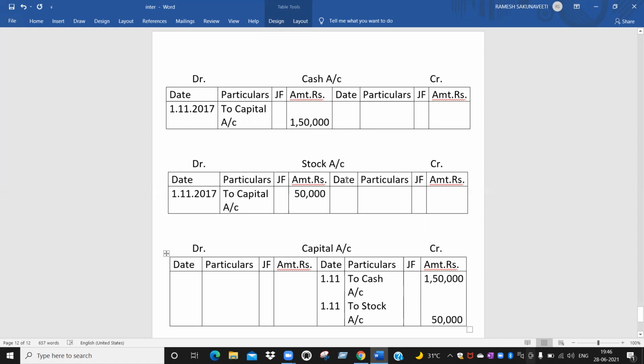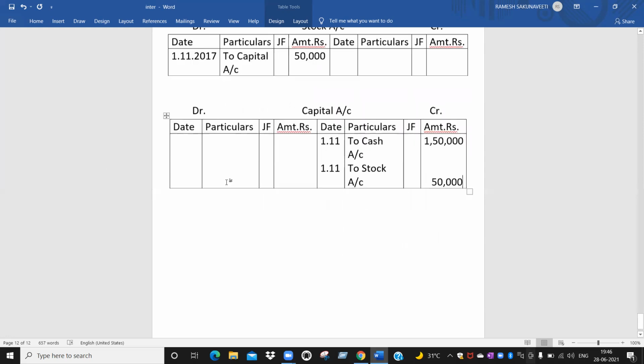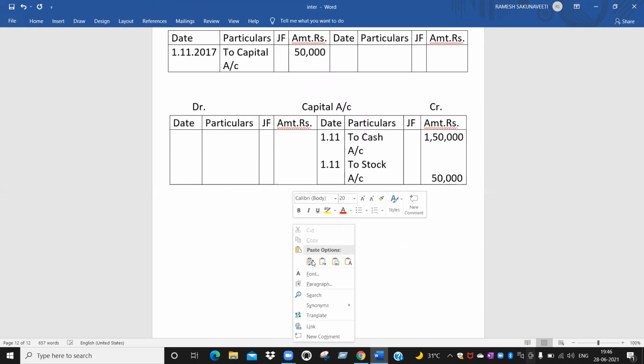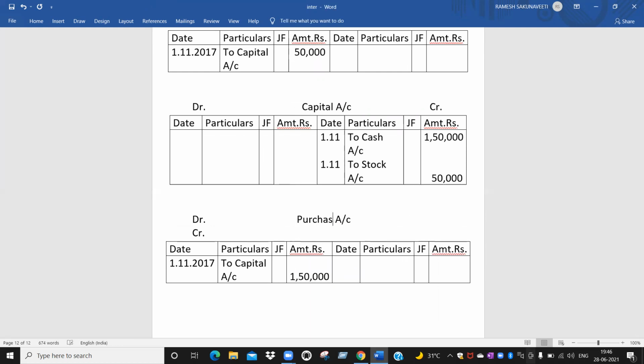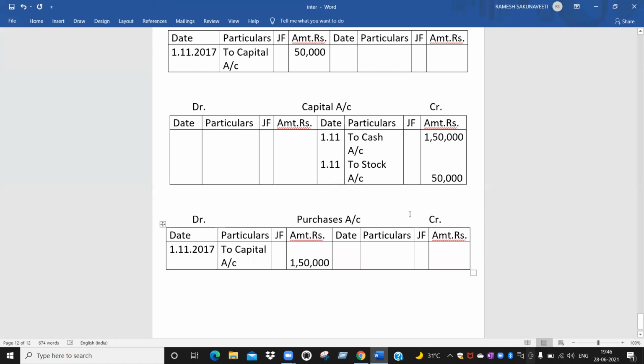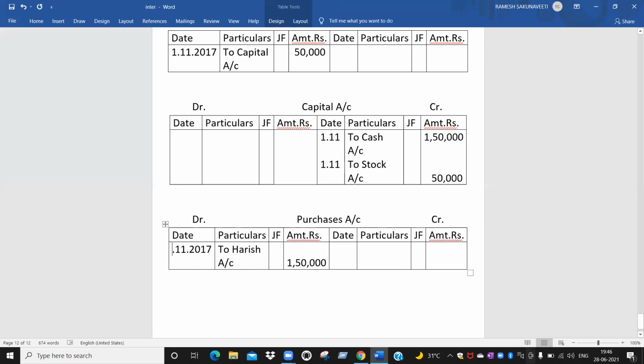What is it? Purchases account debtor to Harish account. Both accounts are new to us. We have to open both accounts. Yes. So first one is purchases account. Purchase account debtor to Harish account is there, no? Yes, sir. What is the date? 3/11/2017. 3/11.